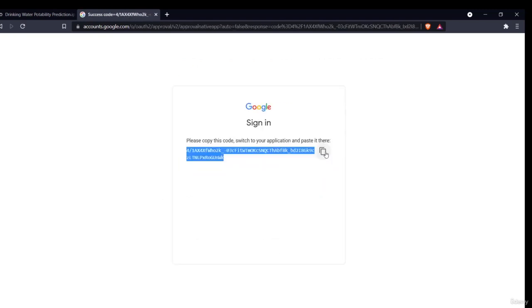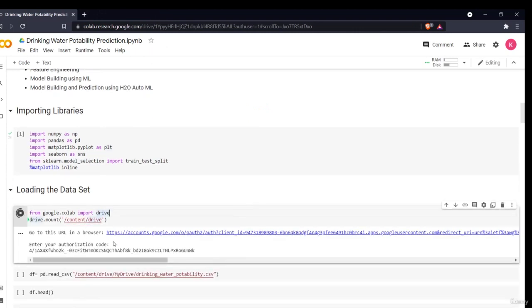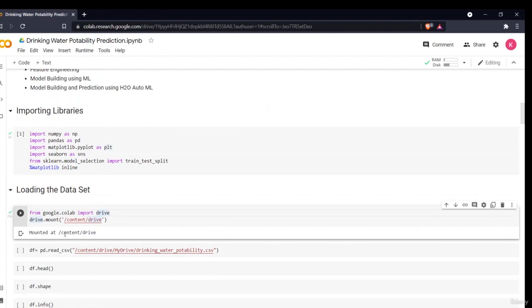Then copy the link provided. This is an authorization code, paste that code here. It will take 5 to 6 seconds to get executed. Then it will say mounted at content or drive. That means my drive is mounted, my Google Drive is mounted in this environment.